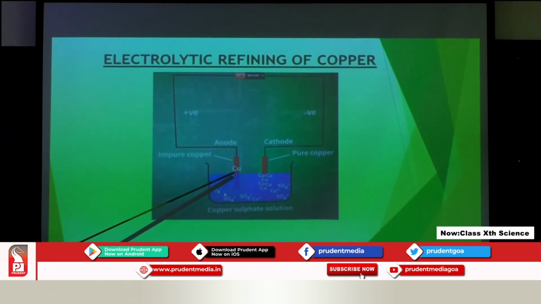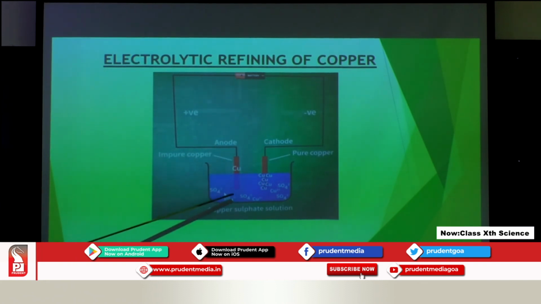So, this way all the copper metal which is present in this anode will dissolve in the solution and deposit on the cathode electrode, that is the pure copper strip. In this process, the size of the anode will decrease, because all the copper metal is getting dissolved in the solution and depositing on the cathode.